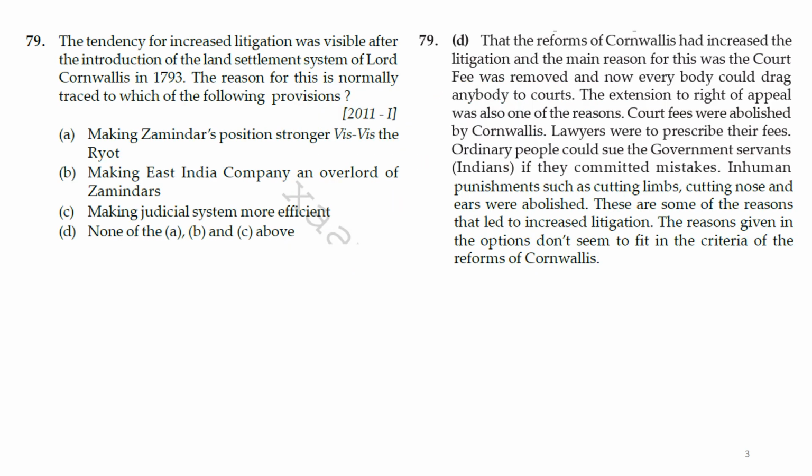This is actually all wrong. Making the zamindari position stronger by ryots, no. Making the East India Company an overlord of zamindars, no. Making the judicial system more efficient, no. So the answer is D. We read here that the reform of Cornwallis had increased litigation, and the main reason was that the court fee was removed, and now everybody could drag anybody to court. The extension of the right of appeal was also one of the reasons. Court fees were abolished by Cornwallis.